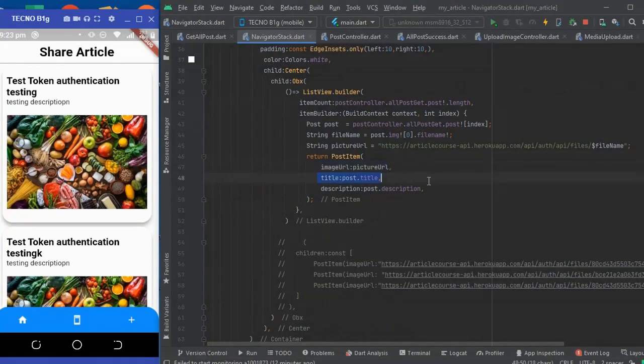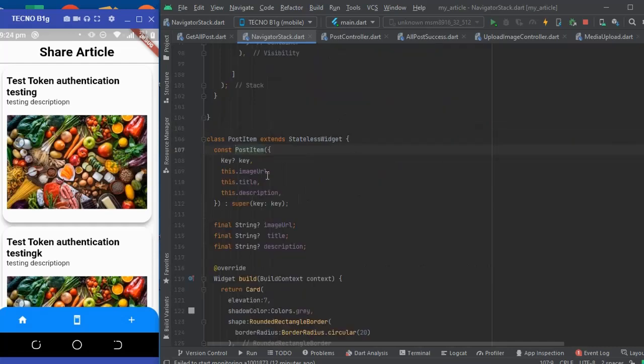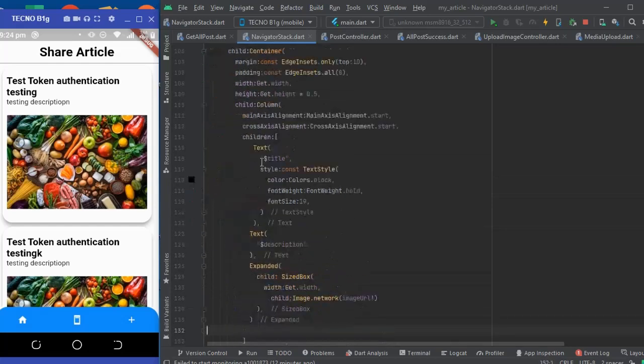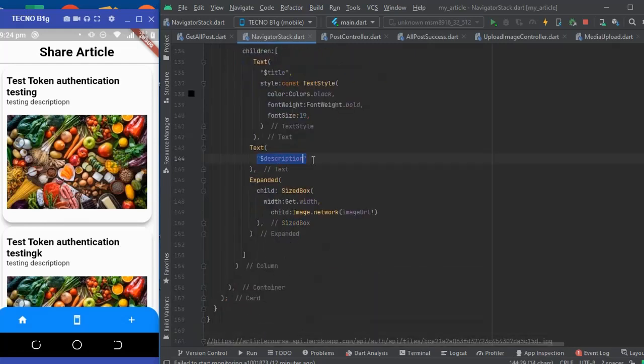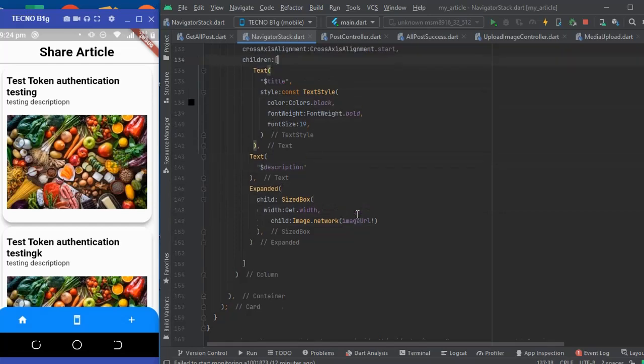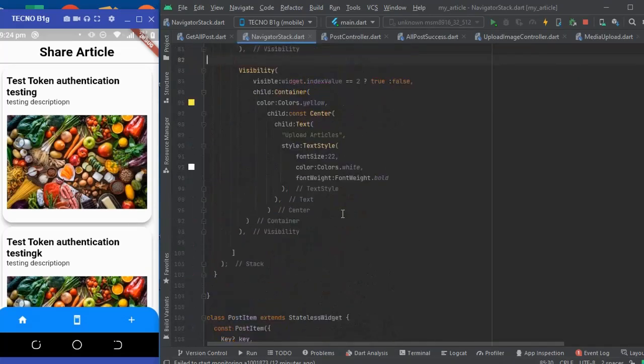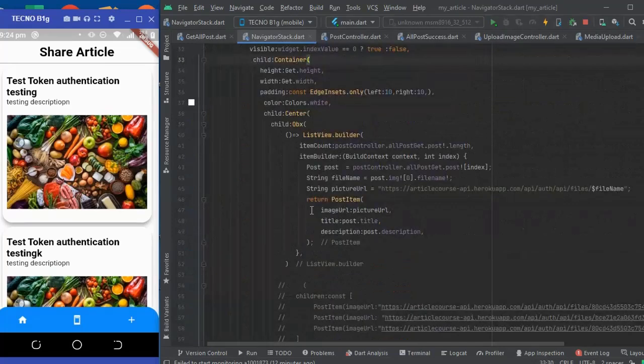Okay, 1, 2, 3. We passed all of them in, and then we got it from the post object here. So this post item returns to us a title. In the column here, we pass in the title, and in the description here, we pass in the description. Also for the Image.network, we pass in the image URL. All these are gotten from the constructor. So for every item in the list view, all we have to do is pass in these 3 parameters, and then it will update on the UI.